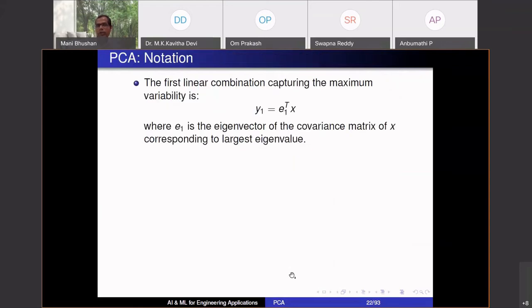Okay, coming back to PCA, what did we say? Given the original variable x, some x1 till xp, we want some combination of those variables and create a new sensor, which I'm calling y1.